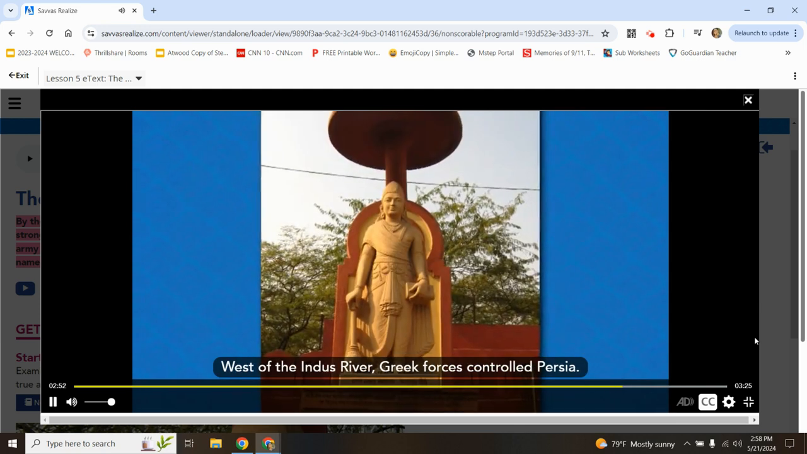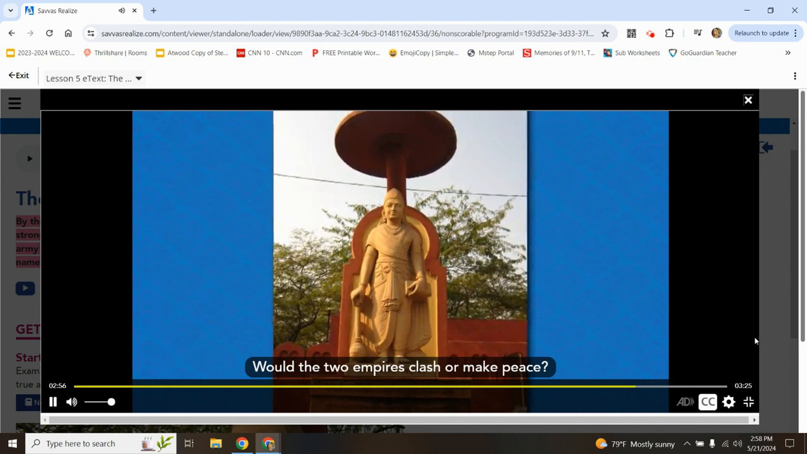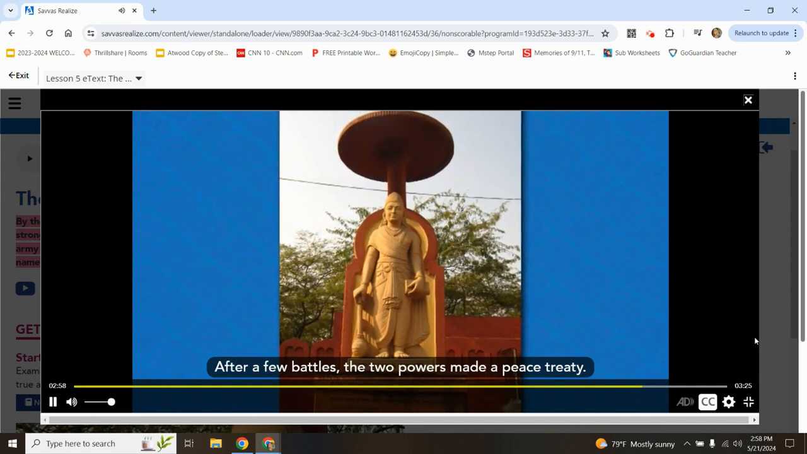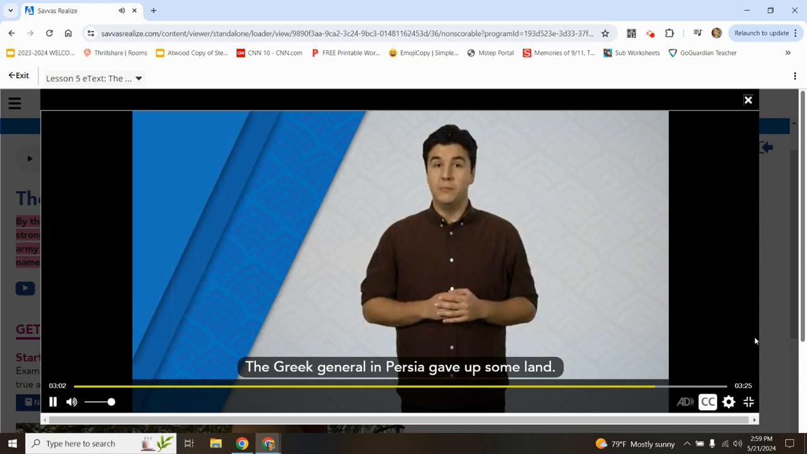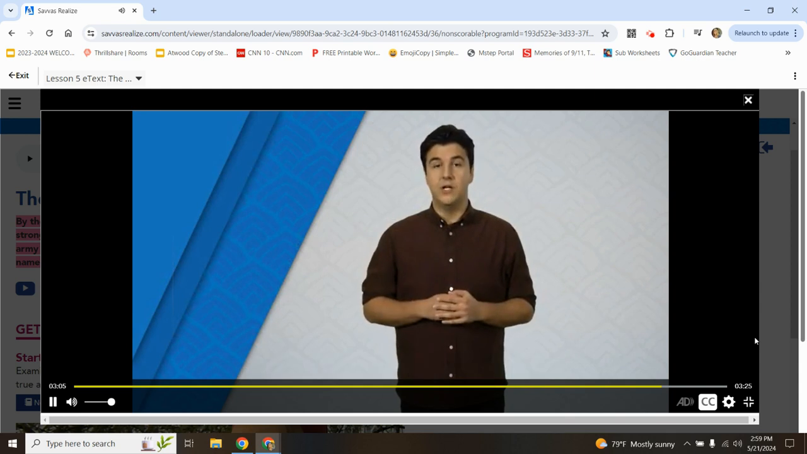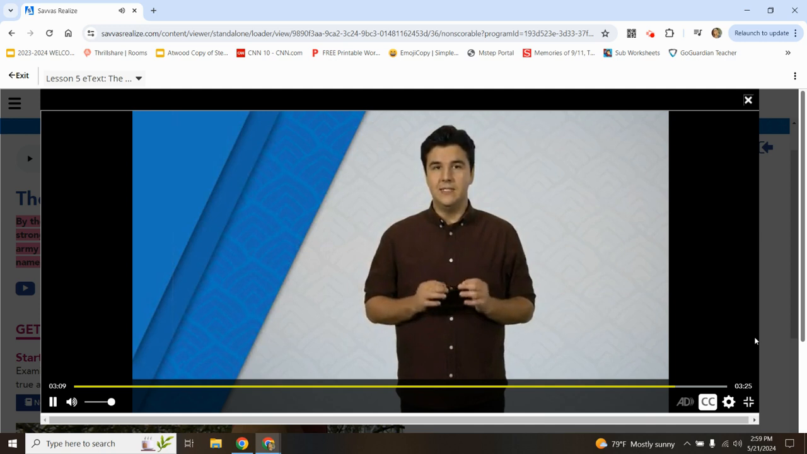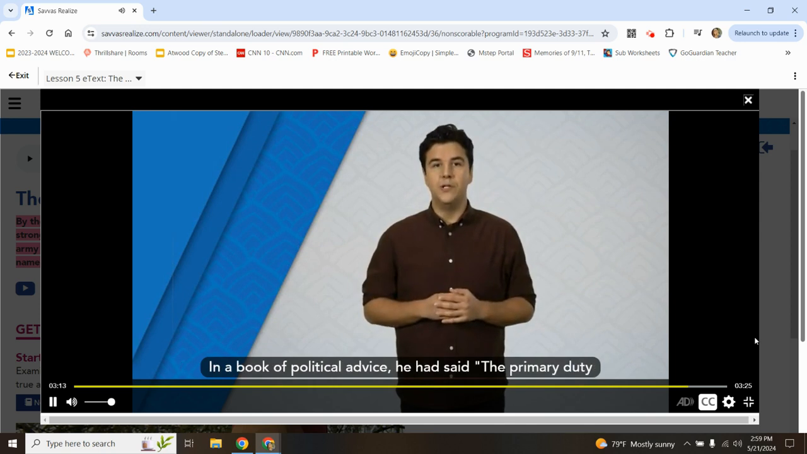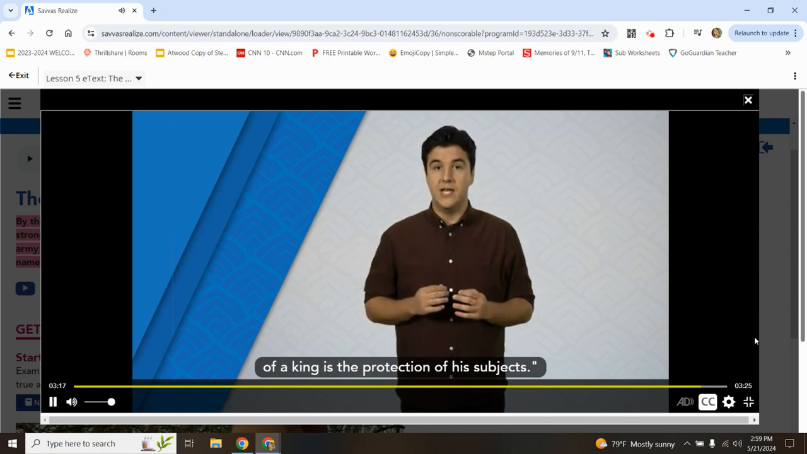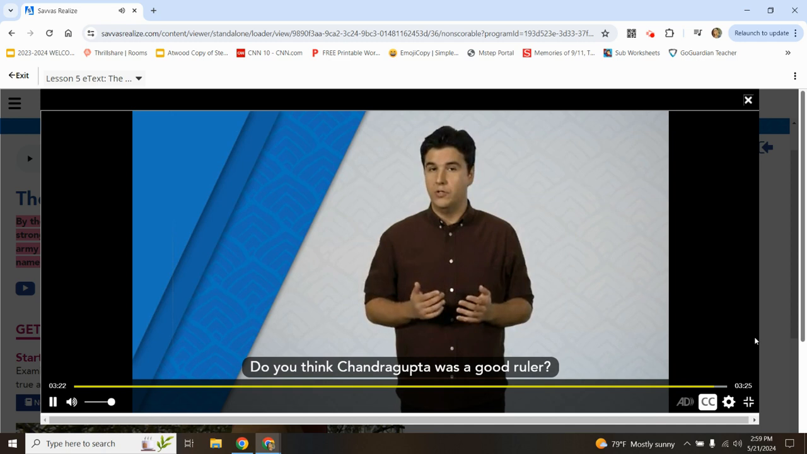West of the Indus River, Greek forces controlled Persia. Would the two empires clash or make peace? After a few battles, the two powers made a peace treaty. The Greek general in Persia gave up some land. Chandragupta's peace treaty gift was 600 elephants. He seems to have followed the advice of his old mentor, Kautilya. In a book of political advice, he had said, "The primary duty of a king is the protection of his subjects." Do you think Chandragupta was a good ruler?